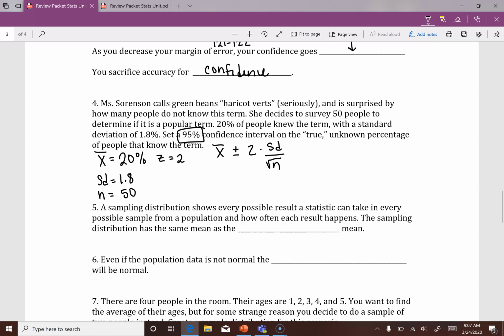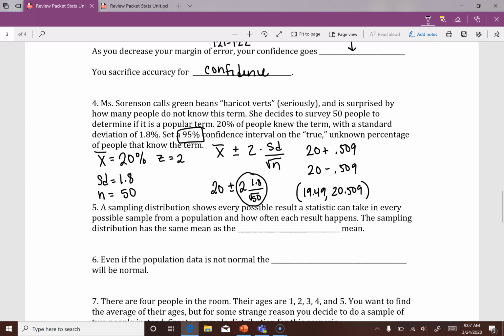All right. Let's plug in for that. We've got 20%, or just 20, plus or minus our z-score of 2 times our standard deviation of 1.8 over the square root of 50. All right, that's going to give us 20 plus, and then I get an answer right here, plugging that into my calculator. I get 0.509, but I've also got to do 20 minus 0.509. So that's going to give me a high range of 20.509 and a low range, if you will, of 19.49.